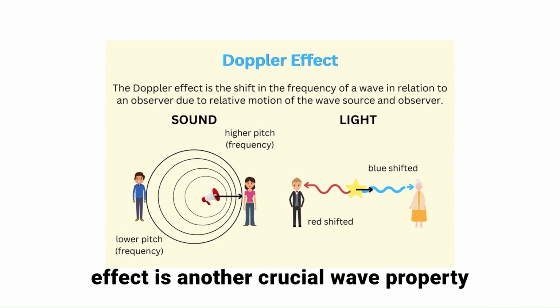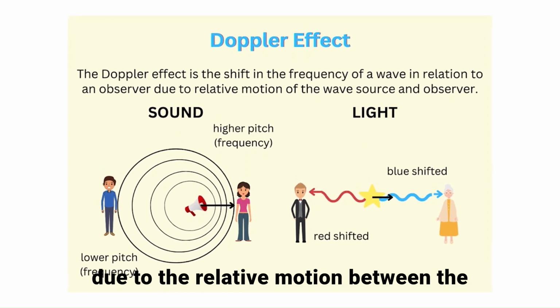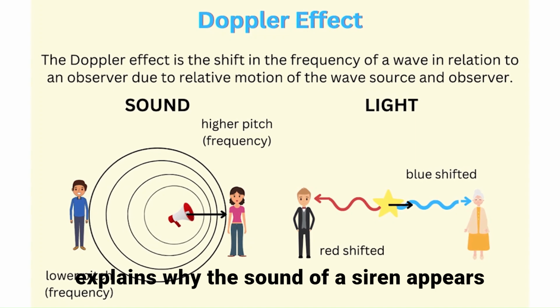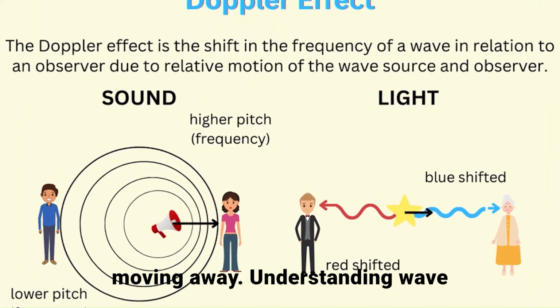Doppler effect is another crucial wave property, where the frequency of a wave changes due to the relative motion between the source and the observer. This explains why the sound of a siren appears higher when approaching and lower when moving away.